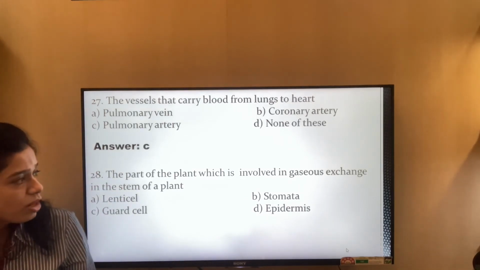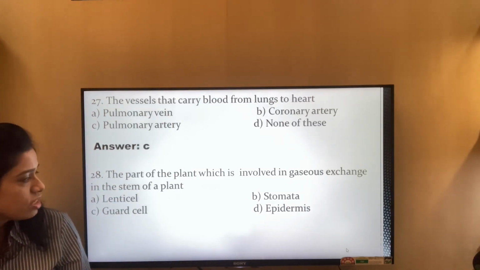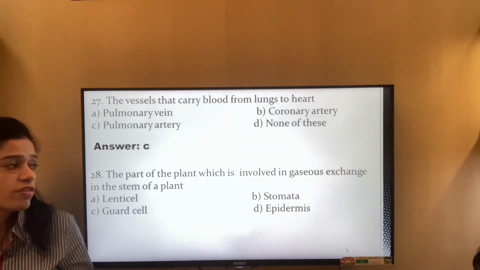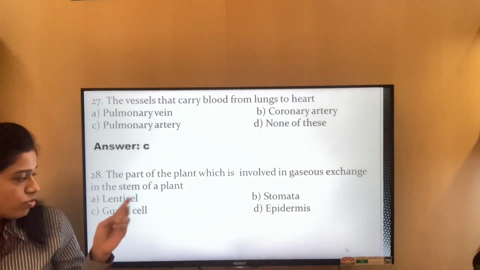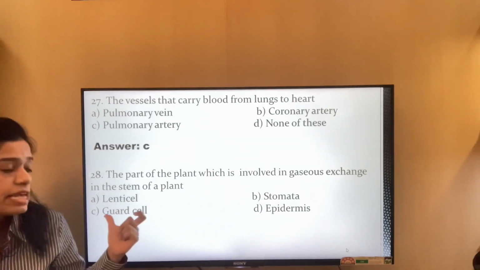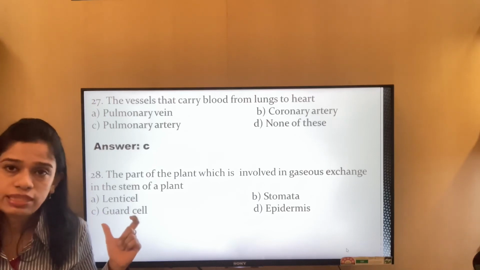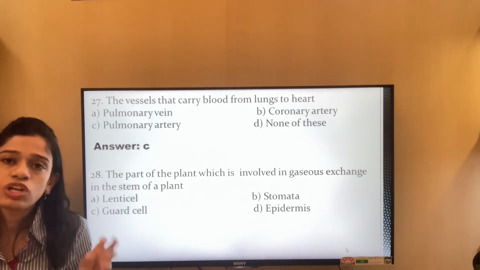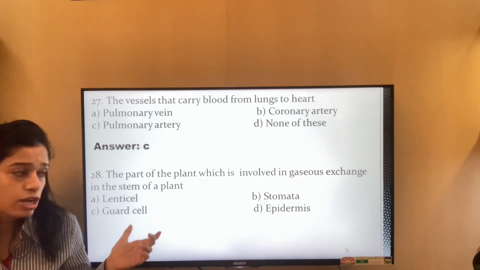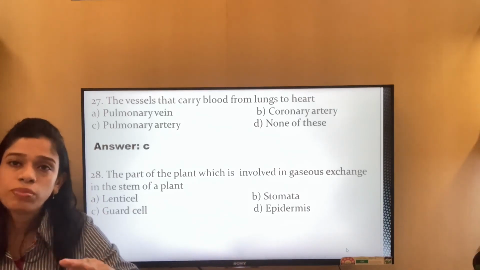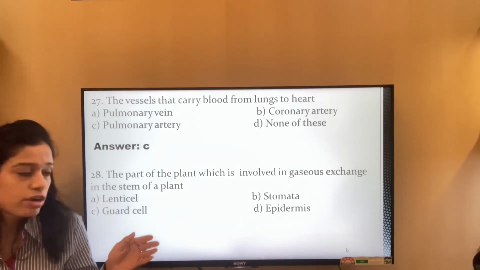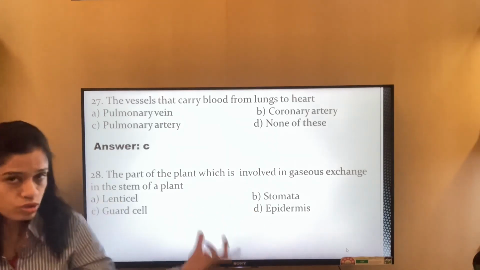The part of the plant which is involved in gaseous exchange in the stem of a plant. It is not the leaf, because if you are talking of the leaf, it is the stomata. So we have to see what is there: lenticel, stomata, guard cell and epidermis. Guard cell is also a structure associated with the stomata, so the guard cell option also gets cancelled out. Epidermis is just the top layer of the leaf or any part of the plant, so epidermis also gets cancelled out.